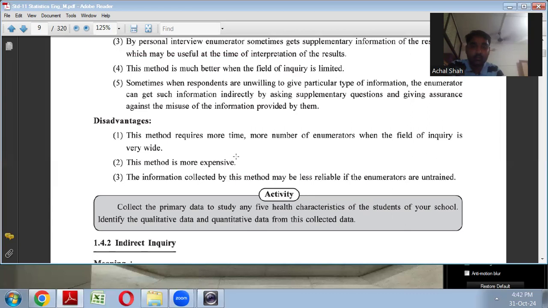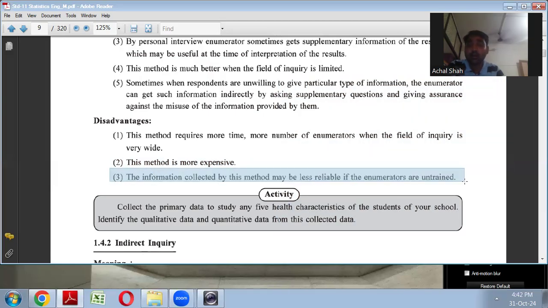Second, this method is quite expensive. Yes, it is quite expensive, but obvious because you have to visit them personally. So the persons you hire to collect the information, the enumerator, is going to charge fees from you, right? Or salary from you, whatever remuneration you say. So ये ज़्यादा expensive method है.